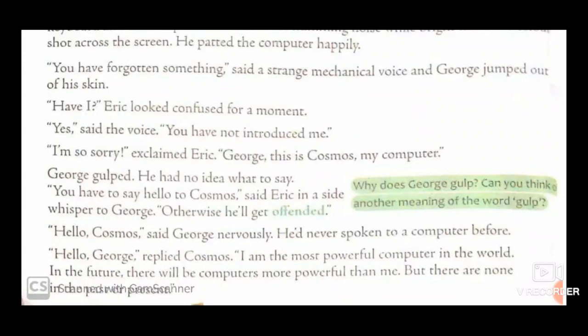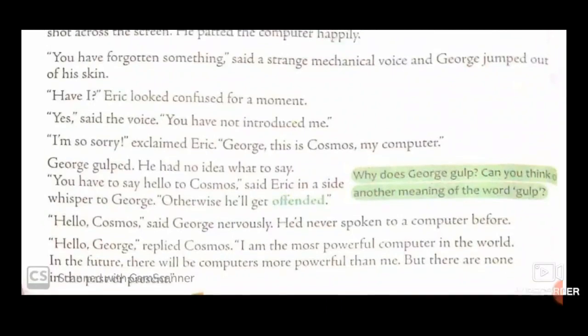Now there is a question, why does George gulp? Can you think of another meaning of gulp? What made George gulp? He was bewildered, or astounded to see or hear the voice of a computer. And the other meaning of gulp is swallowed, or you can say to gasp or choke.